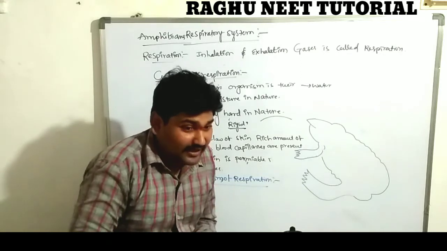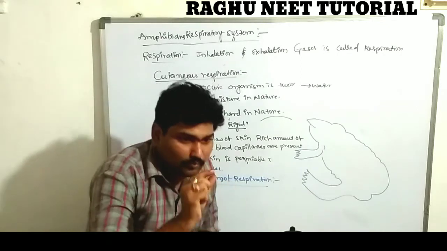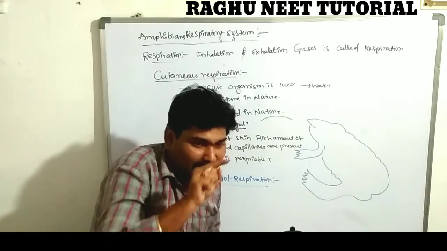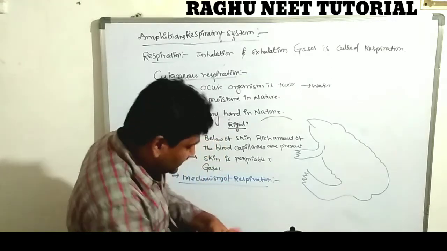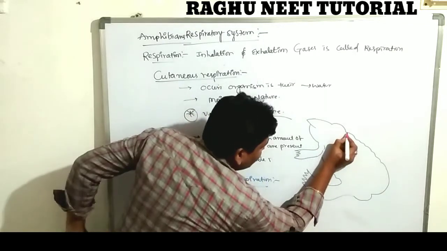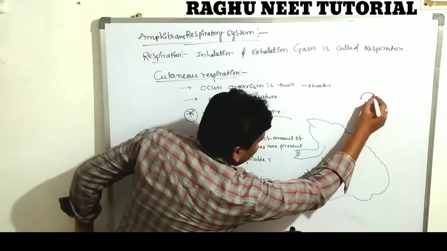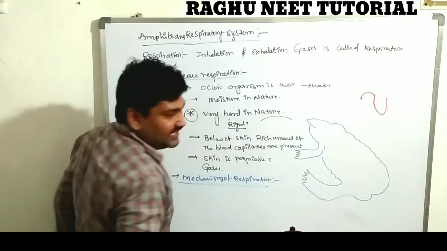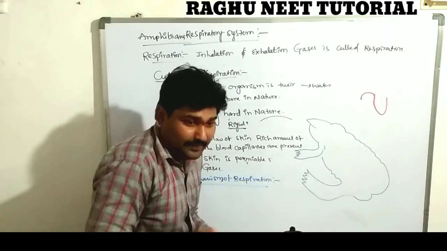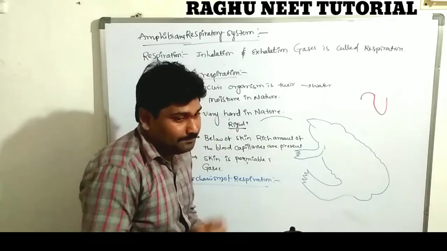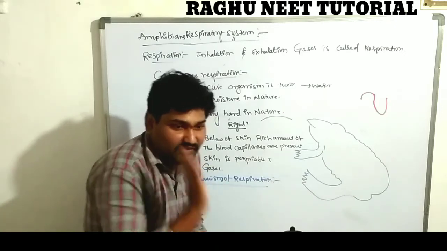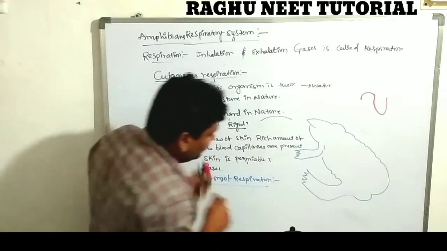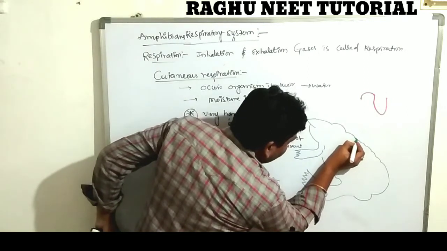The body surface of the amphibian's skin contains many bulges and many depressions. These are known as bulges and depressions. In the depression regions, some amount of water will be held.